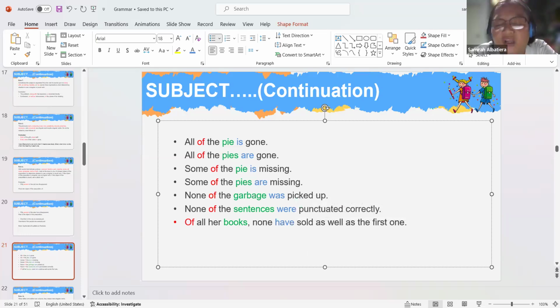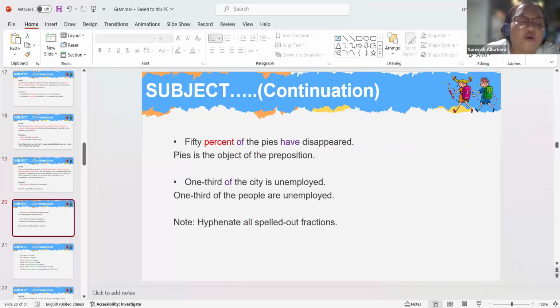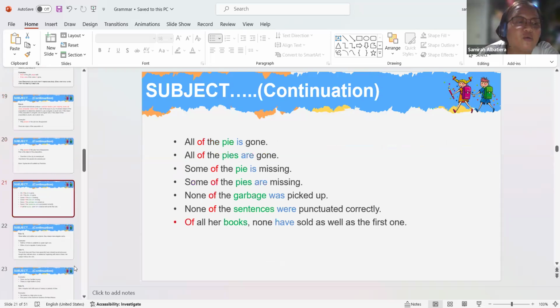So when you encounter words which talk about portions, we need to look for the object of preposition of. And that will be the basis of what verb we are going to use.